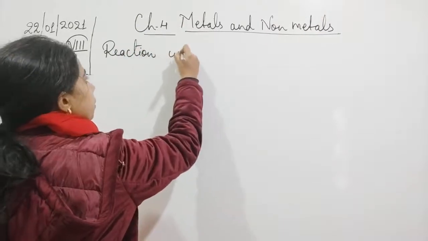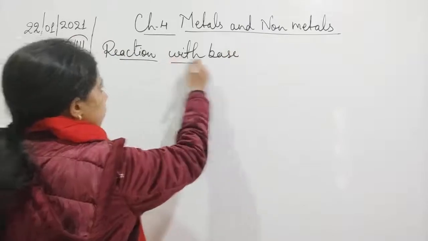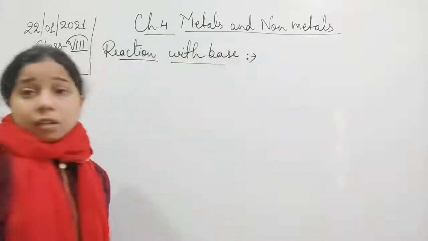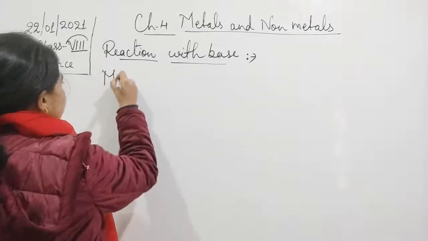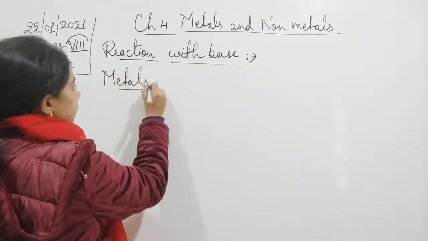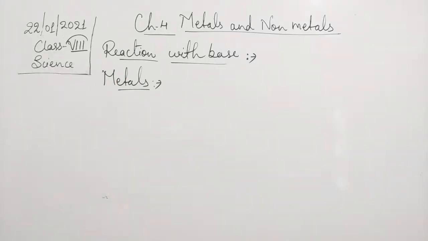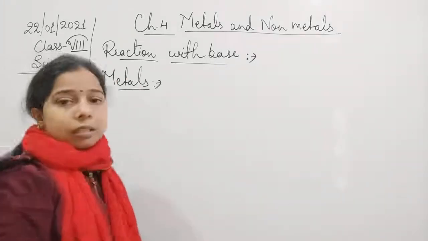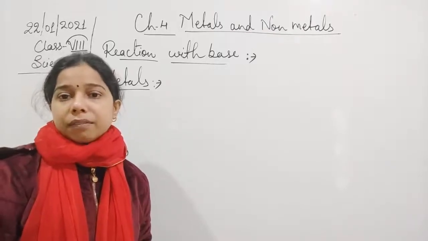Metals do not show a reaction with bases at room temperature, but there are certain metals that, if you provide heat to them, will react with the bases.